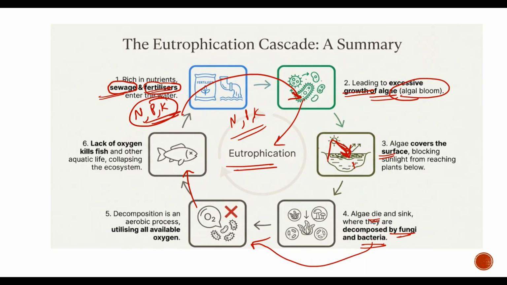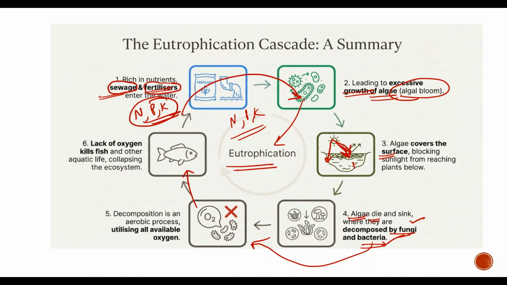When sunlight can't reach the water bodies, what will happen? Plants can't perform photosynthesis. There will be no release of oxygen and plants will die. So even these algae, which are photosynthetic plants, die. And once they die, who starts growing in the pond? Decomposers, like your fungi and bacteria.